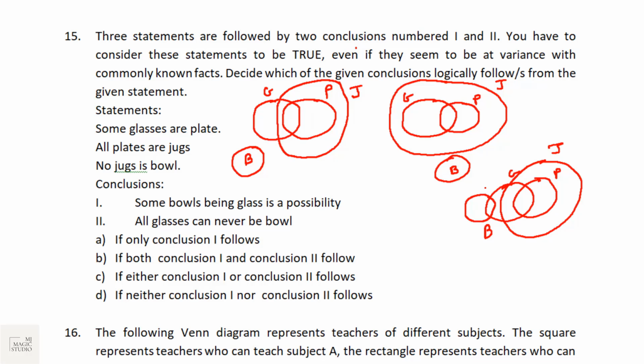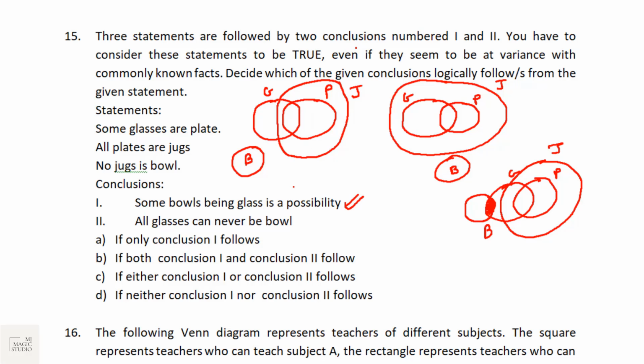Not in the first one, not in the second one, but in the third one we can see that some bowls can be the glass, and it is a possibility. It is not confirmed, but it is a possibility. That means this conclusion may follow. All glasses can never be bowl is correct in all 3, because some of the glasses are plates, all plates are jugs, and no jug is a bowl.